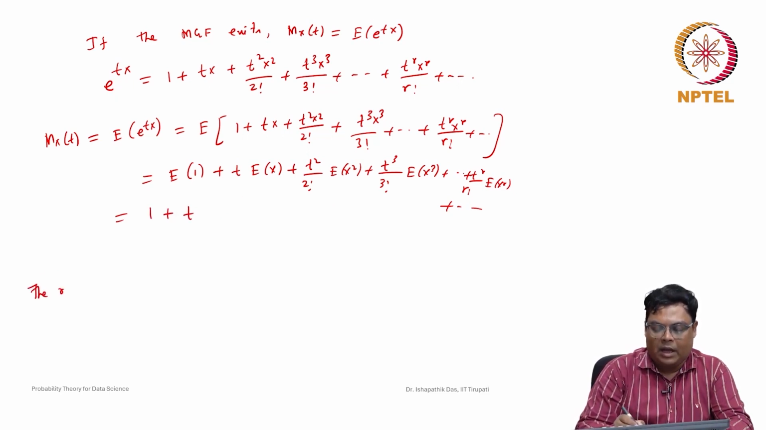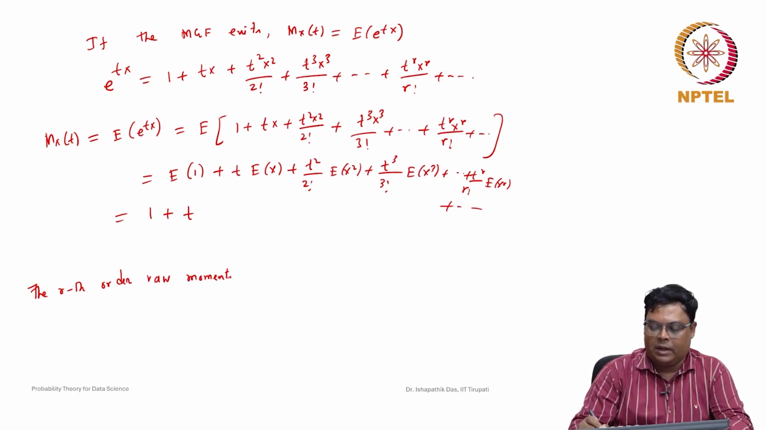The rth order raw moment is defined as, so we denote it as mu r dash. This is nothing but the expected value of X to the power r. So, you can see that for r equal to 0, mu 0 dash, we can write it as the expected value of X to the power 0, which is 1. So, this is nothing but 1.